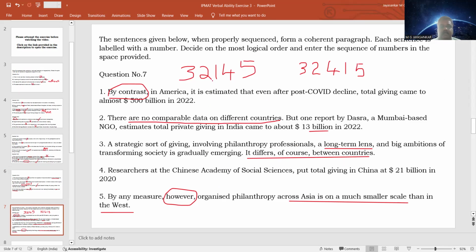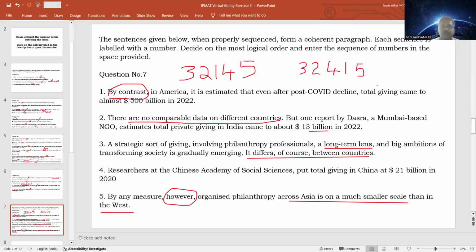Otherwise, if you say that India has 13 billion, China has 21 billion, USA has 500 billion, there is no need for this word however in the concluding sentence. You can say that by any measure, organized philanthropy across Asia is on a much smaller scale. So the word however will become relevant only when you talk about China after we talk about India and the USA. Because in contrast to India, USA has a higher donation and China also has a higher donation in contrast to India. Still, however, organized philanthropy in Asia is at a smaller level than the West.